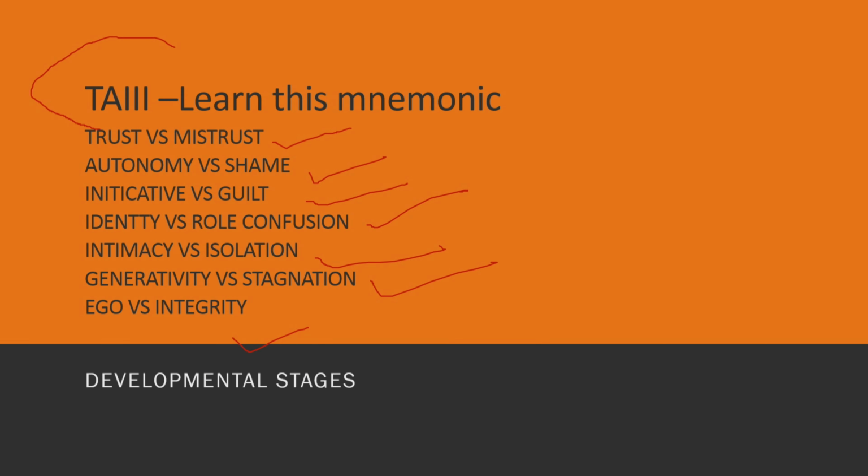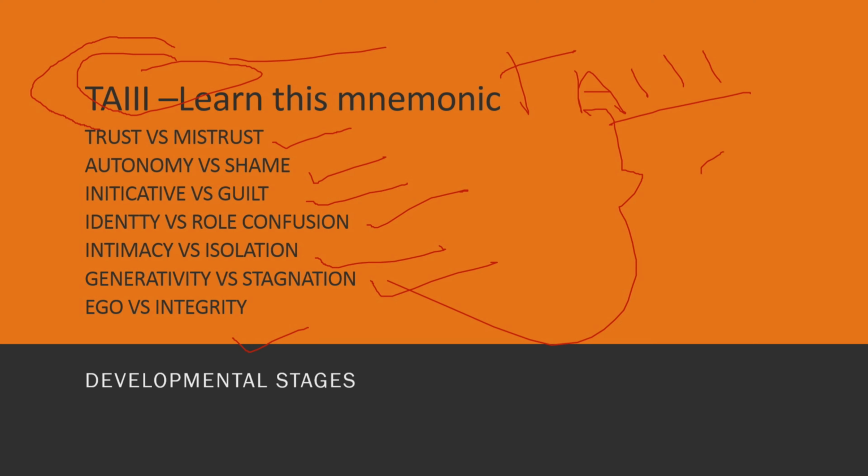If you have learnt one attribute related to this, then you won't forget it. And how you can memorize all these stages, keep this mnemonic in mind, T A triple I. So if you know what T is for, what A is for, and what these three I's are for, then you won't have any problem. After that, G for generativity versus stagnation, and then finally E for ego versus integrity. Then hopefully you won't have any problem in learning these stages and their attributes.